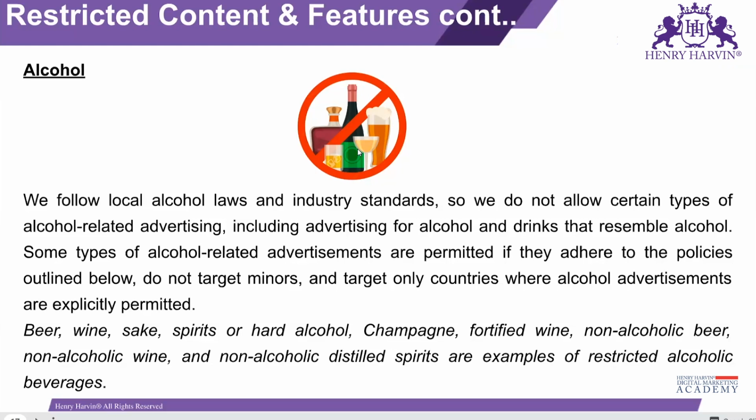If you have an alcoholic brand, you can definitely publish the ad, but if you are targeting the entire country, your ad won't be shown in the states where alcohol is banned. Other things that come in this segment are beer, wine, spirits or hard alcohol, champagne, and non-alcoholic beer.